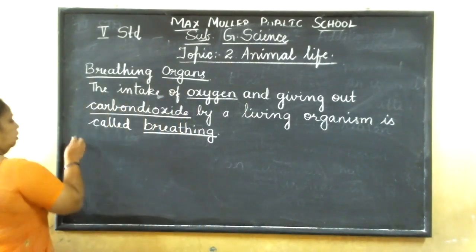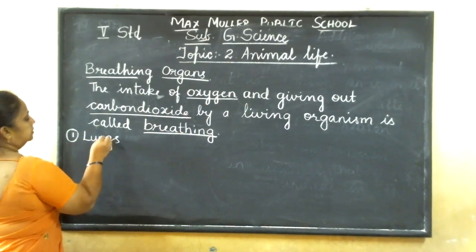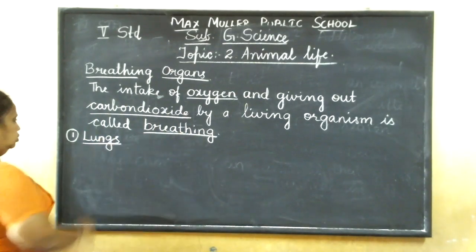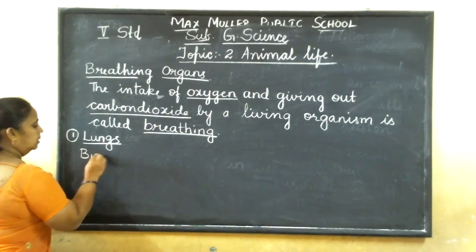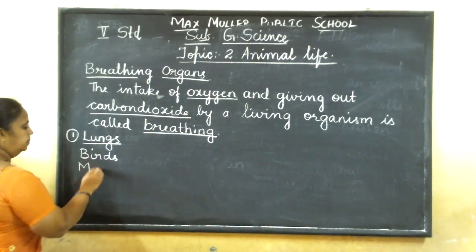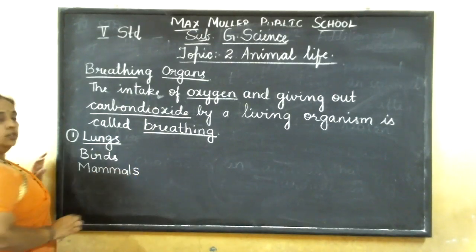First, we'll study the lungs. What are the animals which breathe through lungs? Birds and mammals. What are mammals? You have already learned.